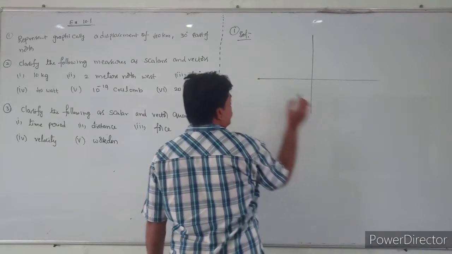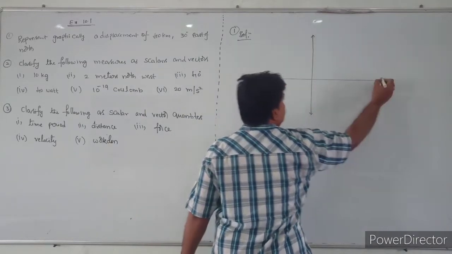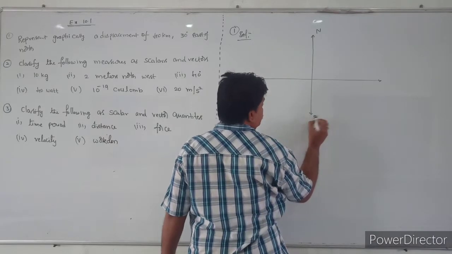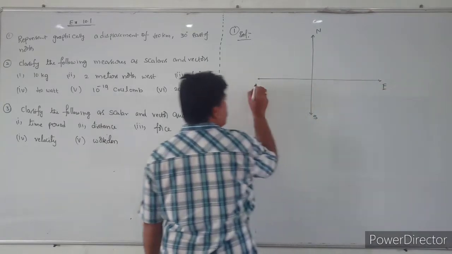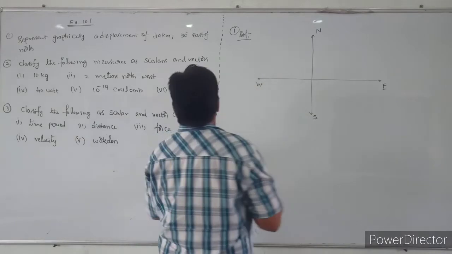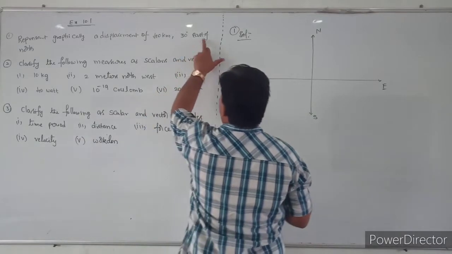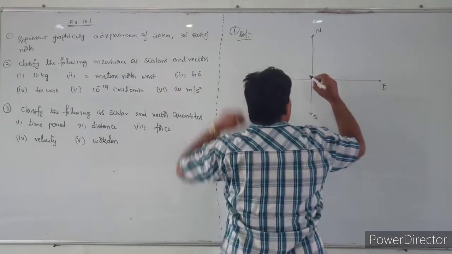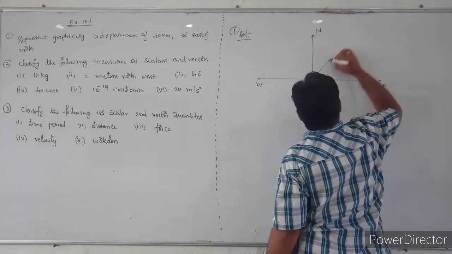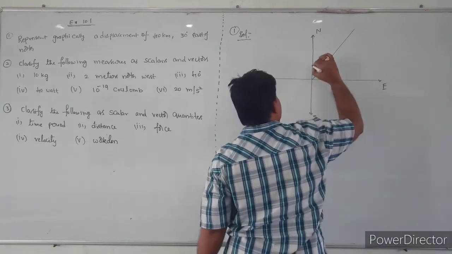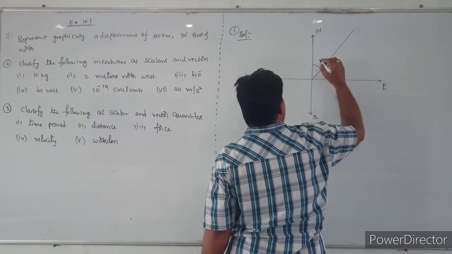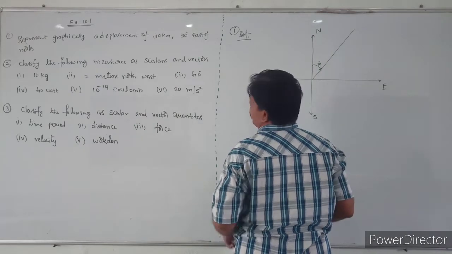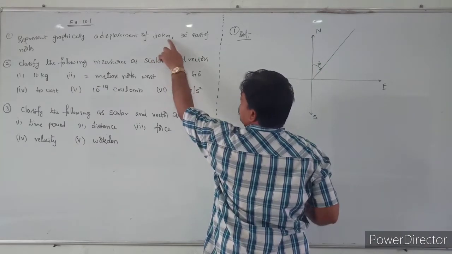So we can take that value here. What are the directions here? North, south, east and west. What they are saying is "east of north", meaning this is the north, and the east side is this side. So the angle mentioned is 30 degrees, and the distance is 40 kilometers.